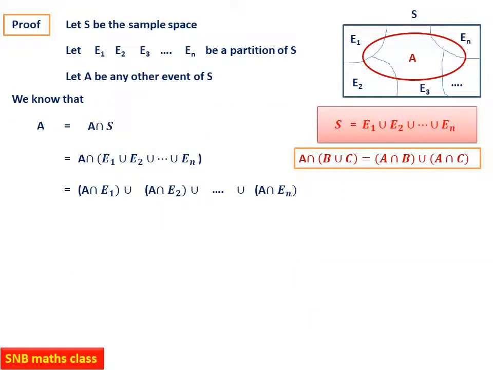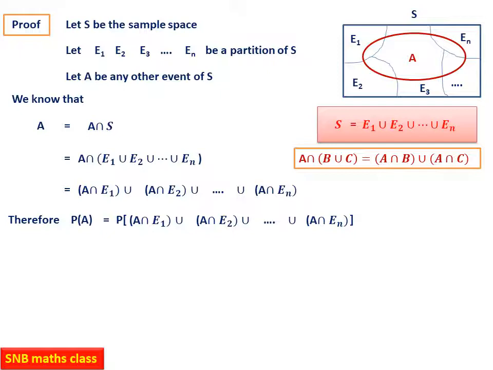Now look here. Therefore probability A will be equal to probability of A intersection E1, then A intersection E2, then union etc. etc. union A intersection En. Now a very important thing is this. See, A intersection E1, A intersection E2, all these are sets.